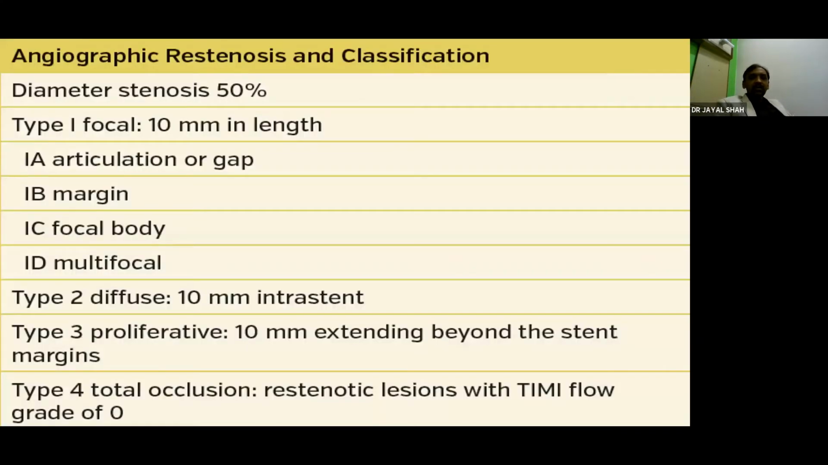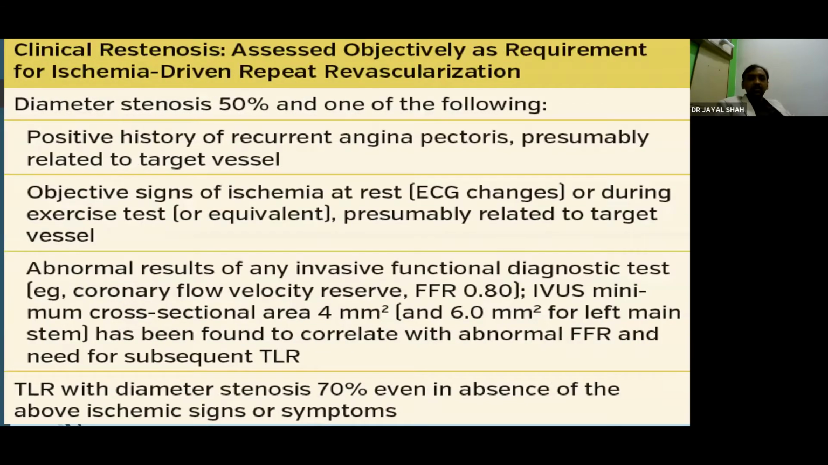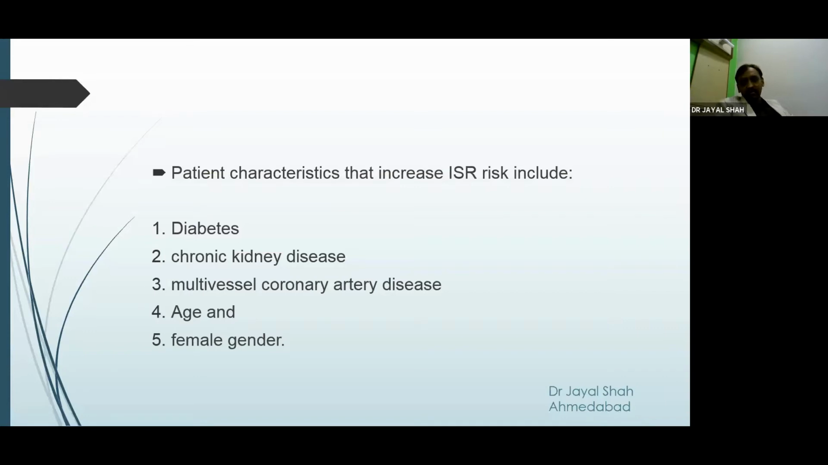This is angiographic restenosis and its classification. When it is focal, it is type 1; diffuse, proliferative, and total are classified as type 2, 3, and 4 respectively. Regarding clinical restenosis, in addition to angiographic diameter restenosis, you have a positive history of recurrent angina pectoris, or objective signs of ischemia at rest or during exercise test, or any abnormal results of invasive functional and structural coronary imaging, and target lesion revascularization with diameter stenosis 70%, even in the absence of the above ischemic signs and symptoms. This is all regarding clinical restenosis.